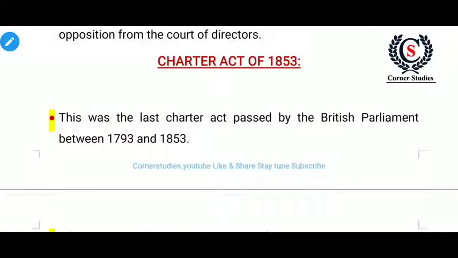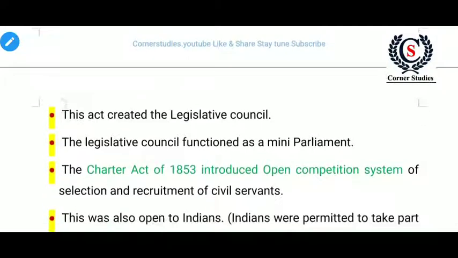Studies channel. Today my session is about the Charter Act of 1853 and the Government of India Act of 1858. So let's see the first, the Charter Act of 1853. This was the last of the series of Charter Acts passed by the British Parliament. We have 4 important features in this one.